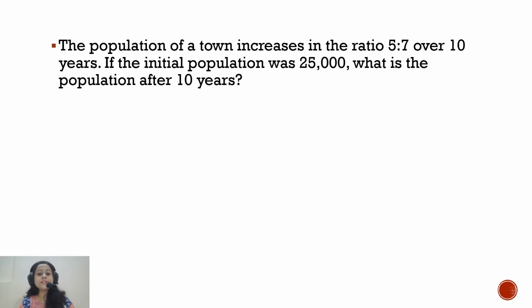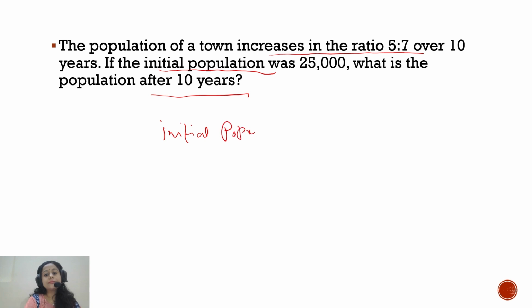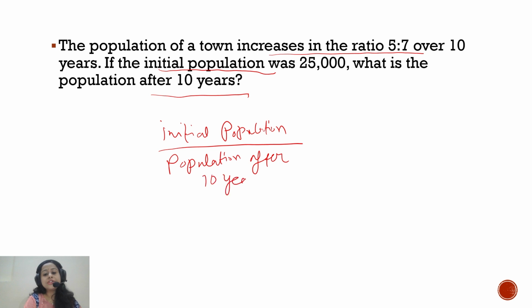Second numerical is also the same. A population of a town increases in the ratio 5:7. So there are two terms actually, initial population and population after 10 years. So my initial population by population after 10 years. Initial means at the beginning. At the beginning my population was something, and now after 10 years obviously population will increase. So the ratio is given first, that is 5:7.